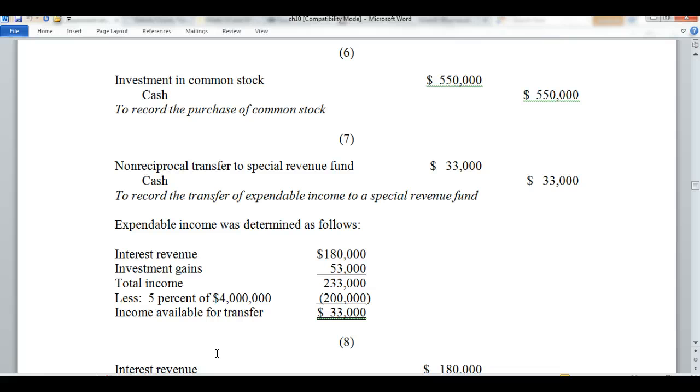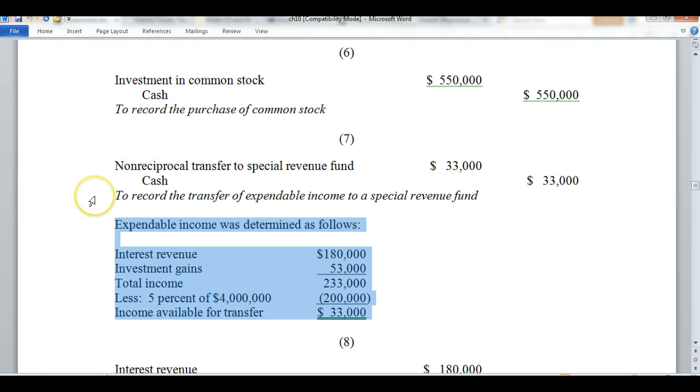So as you can see here, what we're looking at when we're looking at the expendable income, we received in income interest revenues of $180,000. We also showed our bond investment increase by $3,000. We also showed the gain from the stock of $50,000. So we've actually received $233,000 in investment income, as they've told us it's interest, dividends, and gains.